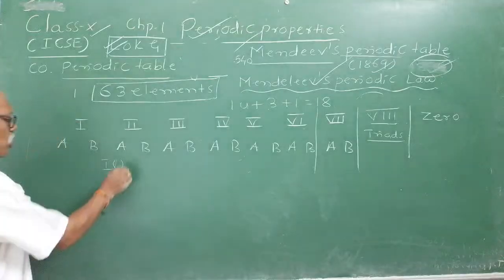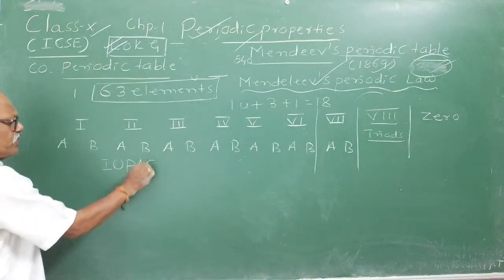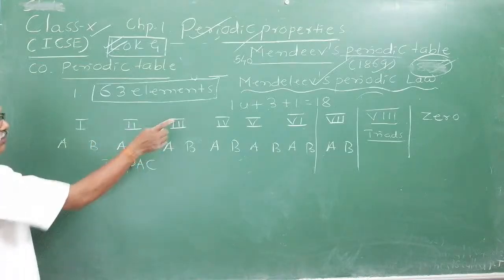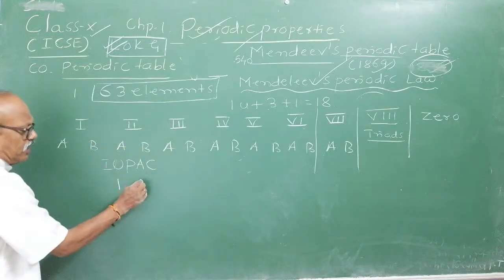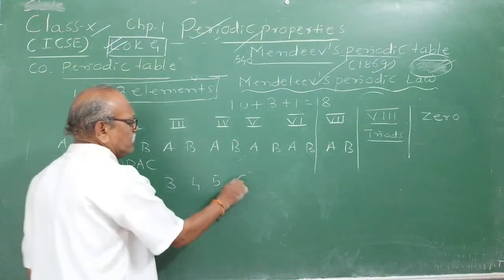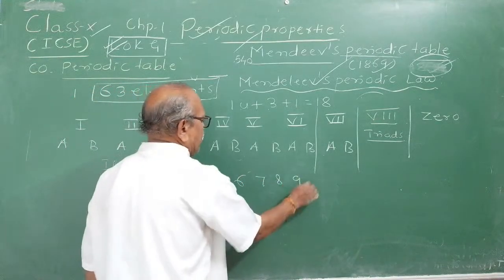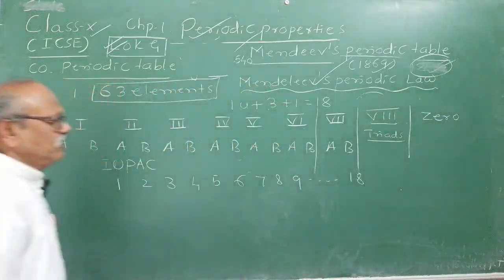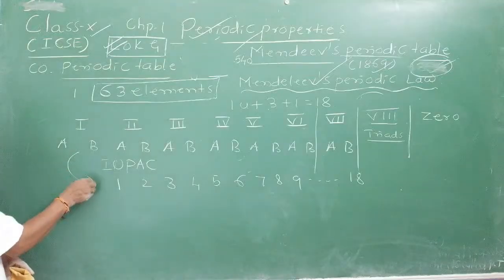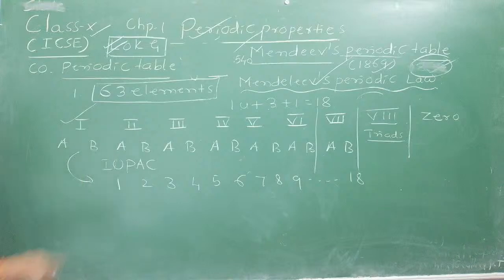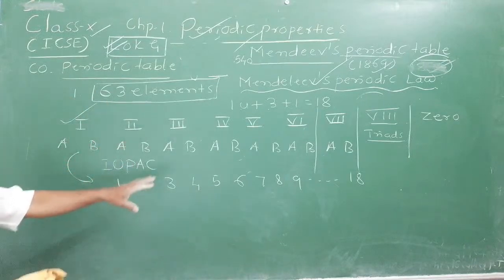Now, according to IUPAC, the International Union of Pure and Applied Chemistry, the A and B were removed. Now the groups are numbered from 1 to 18 in the modern periodic table: 1, 2, 3, 4th group, 5th group, 6, 7, 8, 9, and so on up to 18. The 18th group is the zero group. So this is the change. But originally, these 18 groups are present in Mendeleev's periodic table only. Instead of Roman AB, now they have changed.